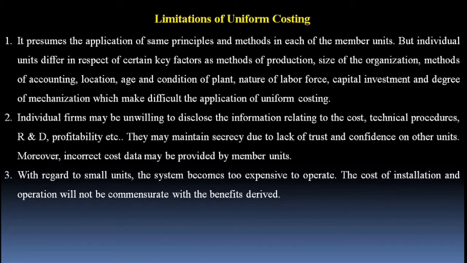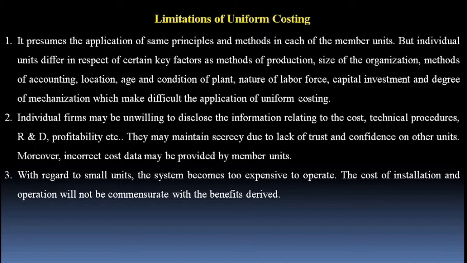Now the next point: with regard to small units, the system becomes too expensive to operate. The cost of installation and operation will not be commensurate with the benefits derived. As we say, in uniform costing the method of production should be similar. In a big company, production is made through automation, meaning the entire factory setup is there, with their own machinery producing their products. But small units may not have that quantity and quality of machinery.